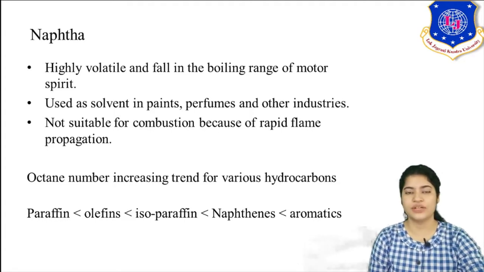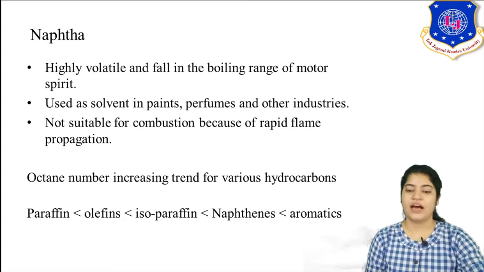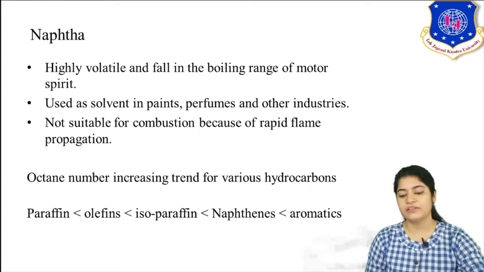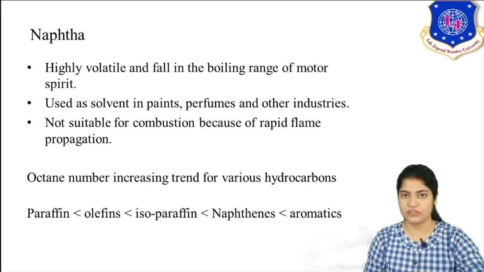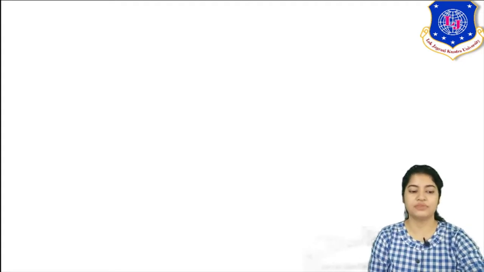Hence here also you can see why naphtha cannot be used as a transportation fuel, because it is rich in paraffins, hence its octane number is very less. How a gasoline engine works we saw when we studied gasoline, that a series of small explosions takes place. Now if we use naphtha directly, because paraffins are highest in amount, the explosion is not under your control. Because of rapid flame propagation, it is dangerous to use naphtha as a fuel.